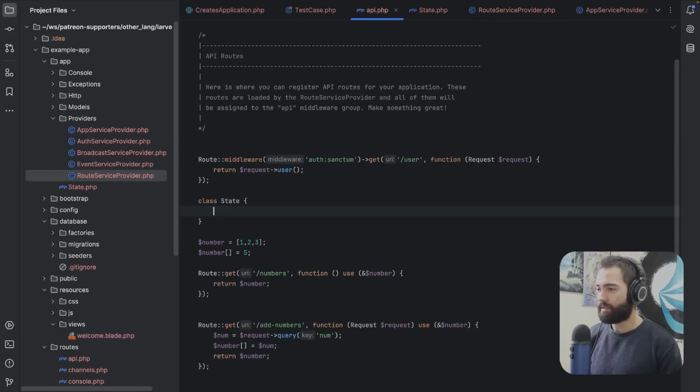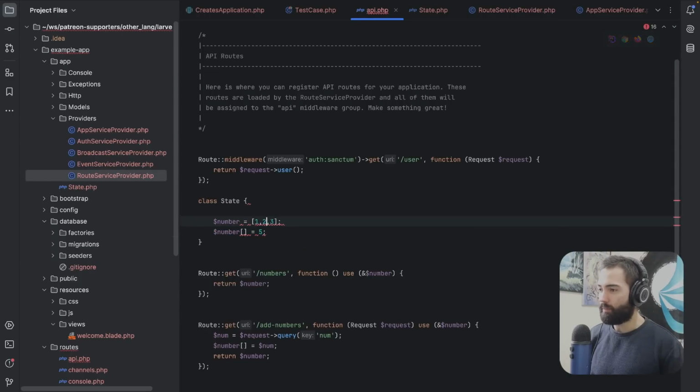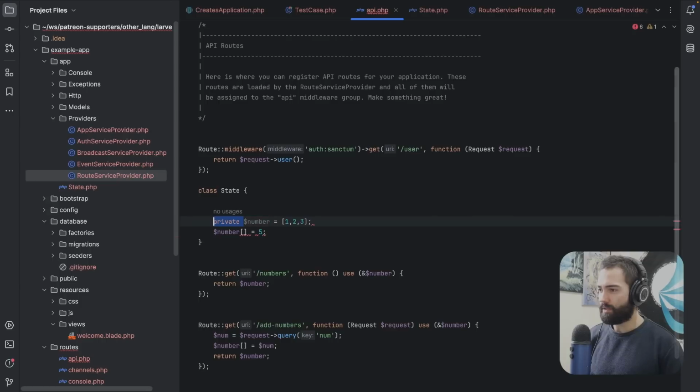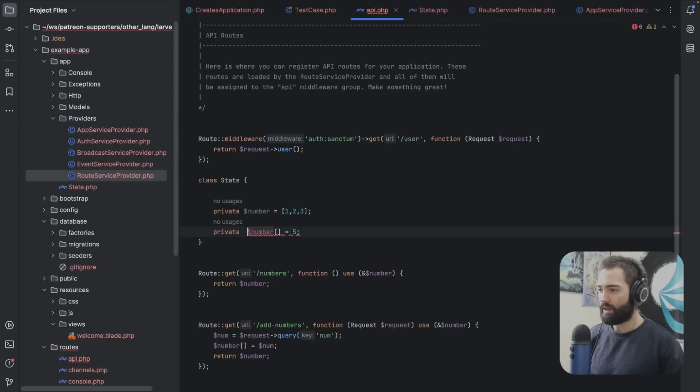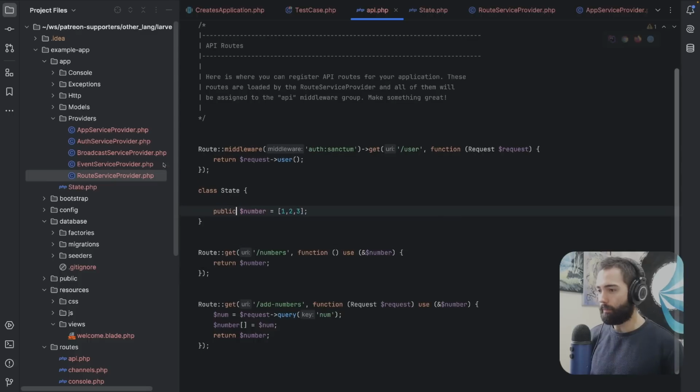Class state. Let's go ahead, put this in here. Maybe this needs to be private, and this needs to be private. Actually, this is an instruction. Don't want this here. I want this public. We are real programmers that are using real programming paradigms. So number state. Oh, I misspelled state there. So what's happening over here? Number. Okay, because I had a $ sign over there and that doesn't need it anymore.